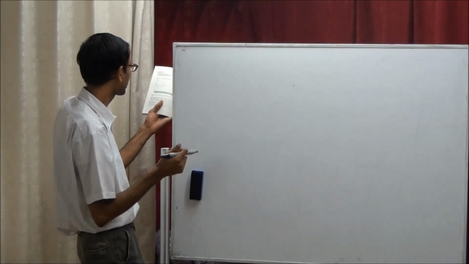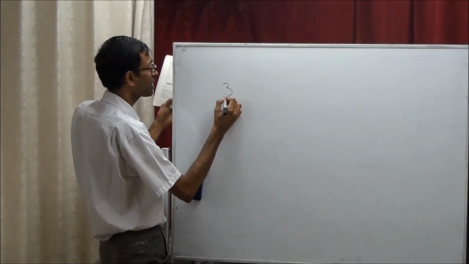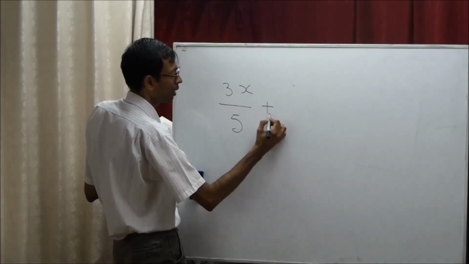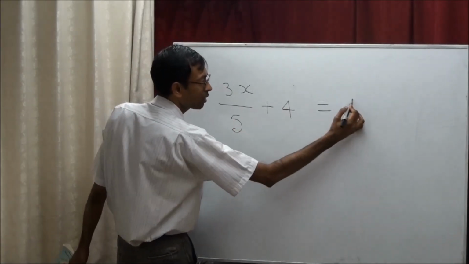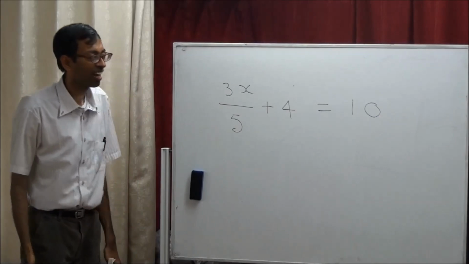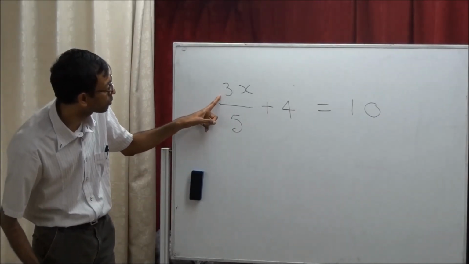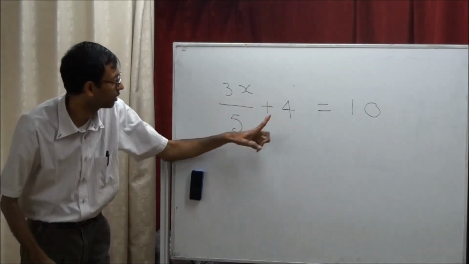Okay, Sai, I again start with Sai. 3x by 5 plus 4 equal to 10. This is a three-step puzzle because we have to take away this one, this one.